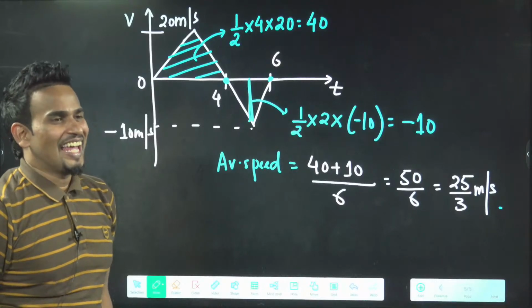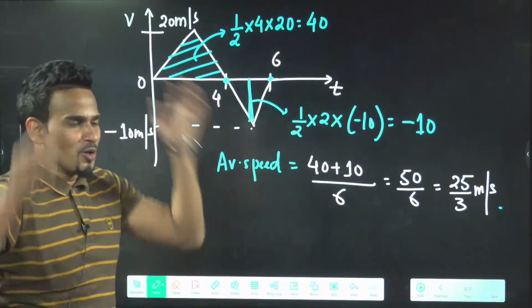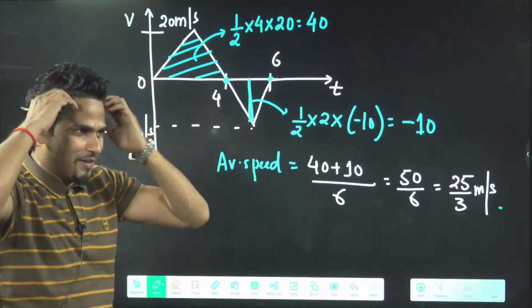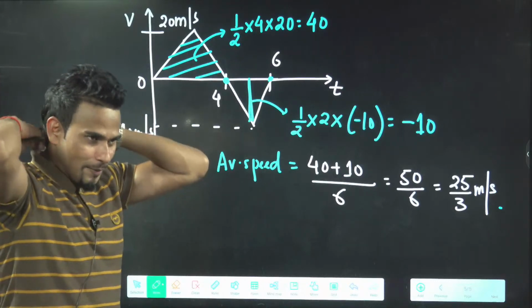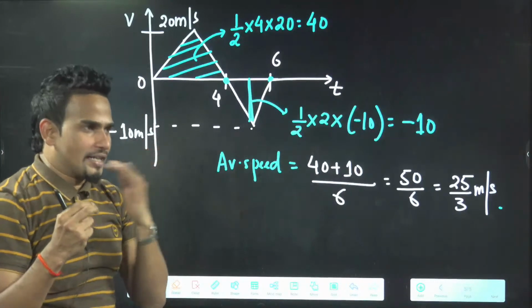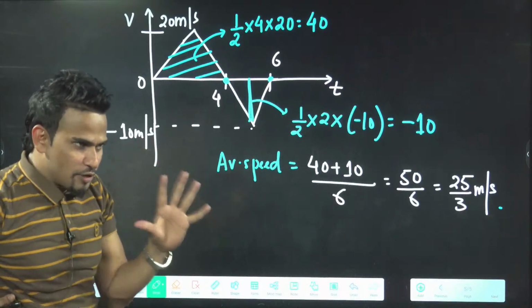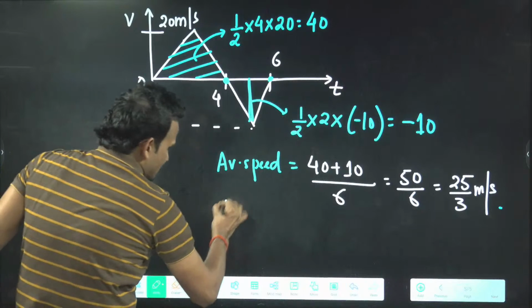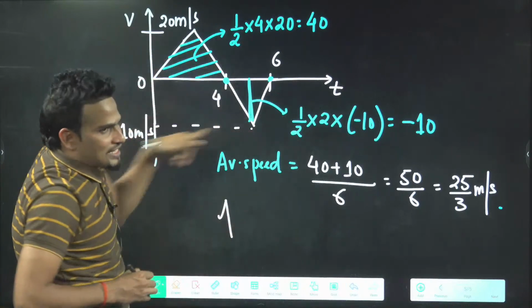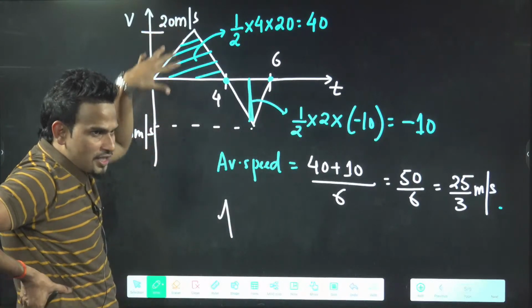Okay, they told wrong. Correct. Oh, sorry. Those who told correct, they were correct. Okay, no problem. Average velocity will come 5. It was an easy question. So always see these points carefully. They are saying, sir, we did not see these points carefully.